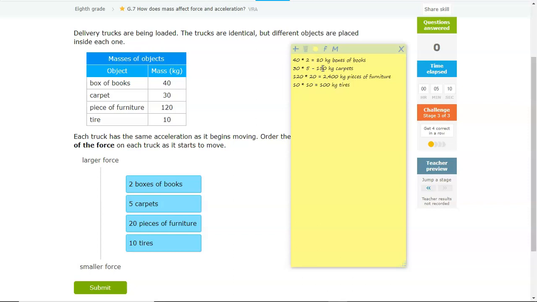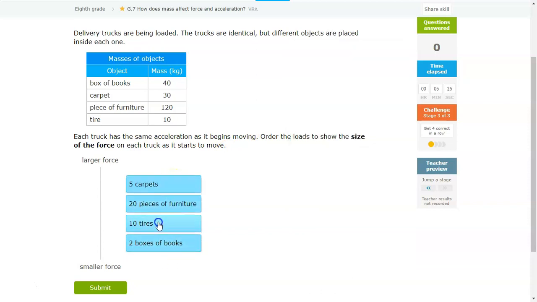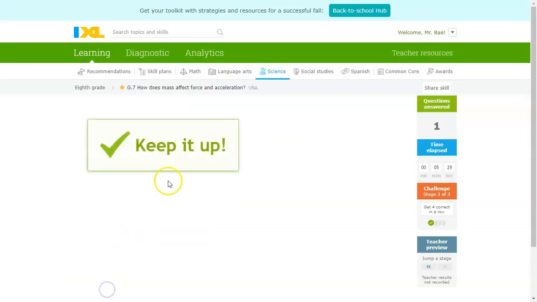So in terms of ordering, it would be the boxes of books first, followed by the tires, then the carpets, and then the furniture would be last.